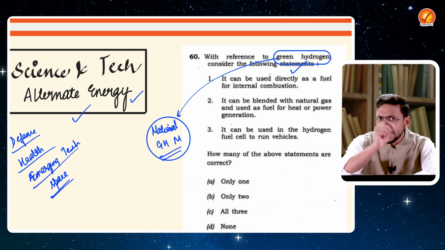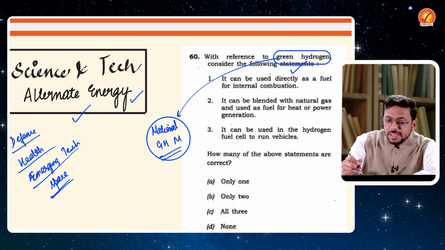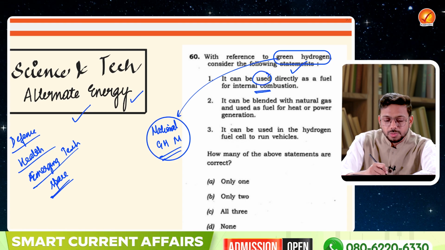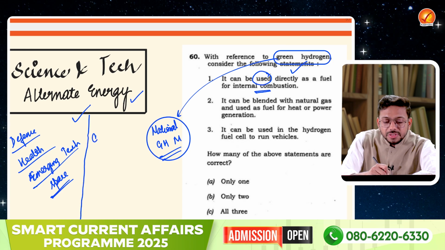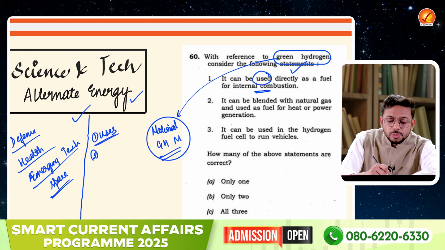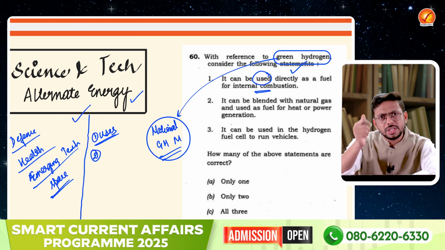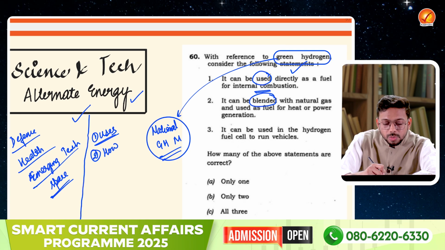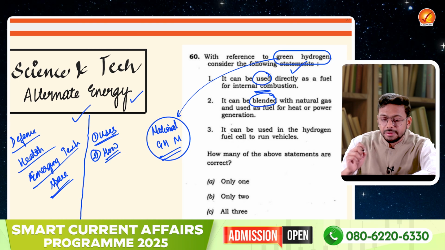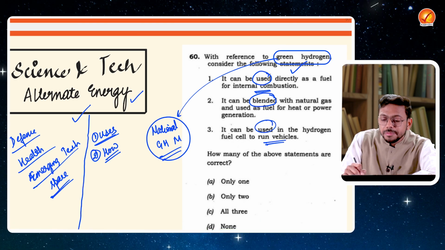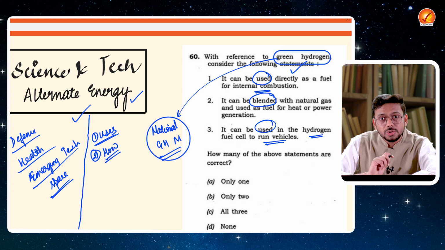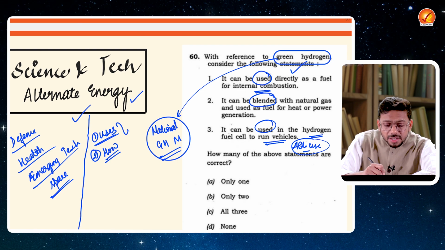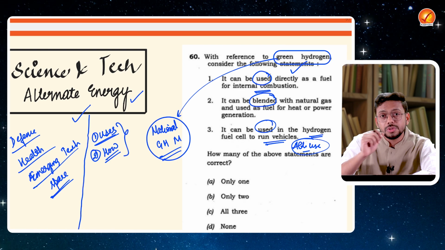Now, let's talk about what exactly is asked in this question. First is, what is their use? Can they be used in the internal combustion engine? So uses are asked. So you have to make a list of the dimensions or the focus areas of UPSC. If you're talking about energy sources, they will ask what the uses are. Then, can it be blended? How it can be used, where it can be used, and can it be used in hydrogen cells to run a vehicle? So the alternative use. That is where the focus area of UPSC lies with respect to this question.